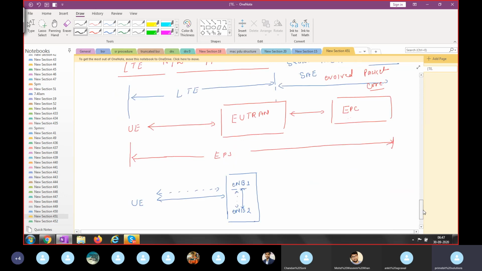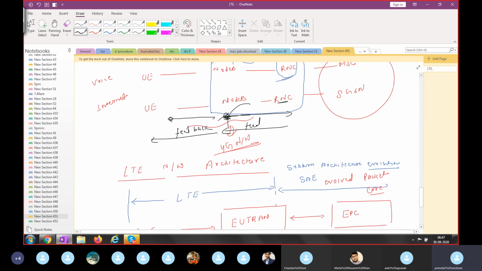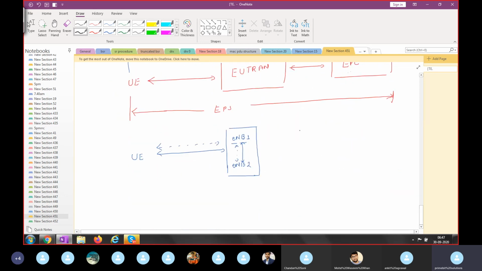So this extra round trip time, this additional time, will be saved, and that will help you to increase the data rate. That's why physically the RNC is not available, but as I said, functionality-wise the RNC is very important in the 3G network. So its functionality was implemented in the E node B. Then coming to your EPC,